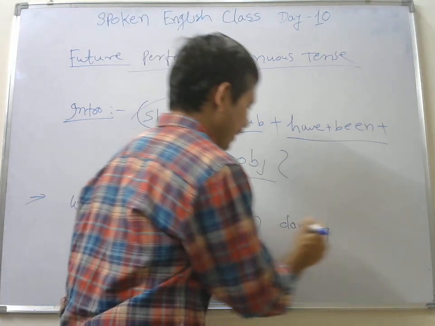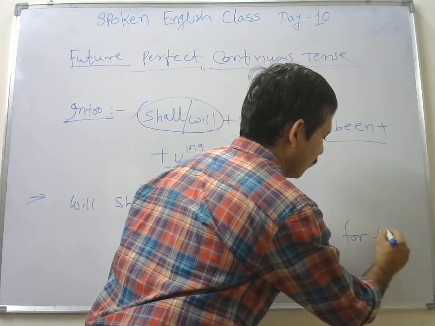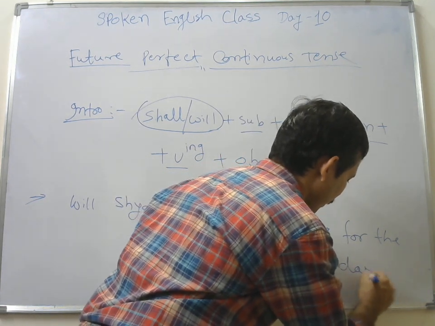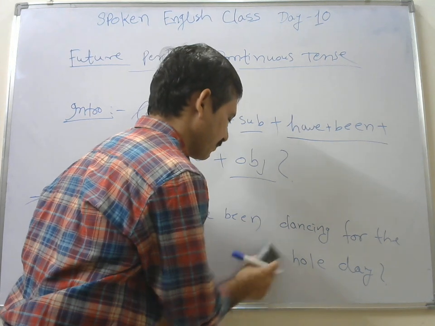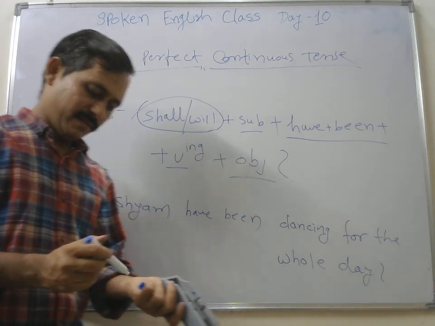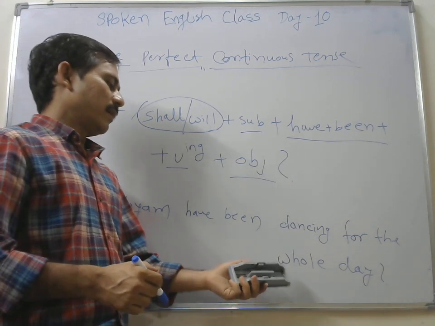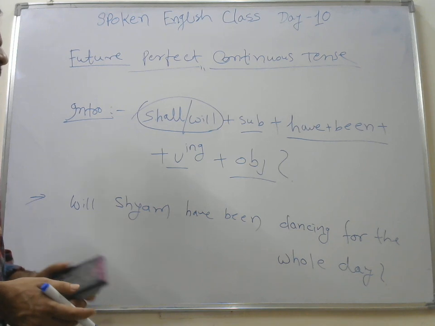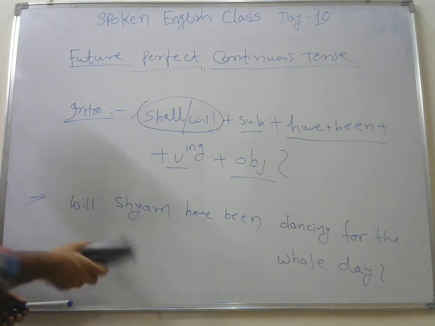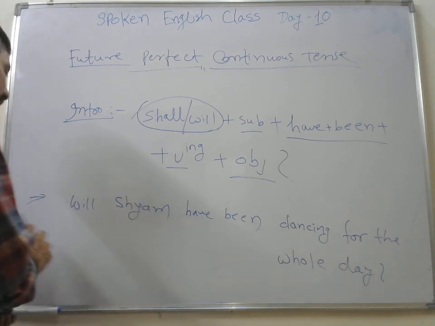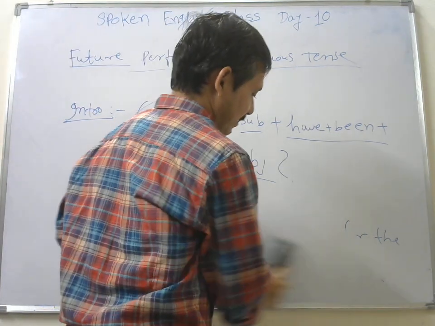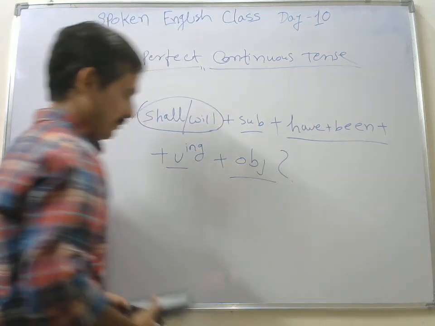Will Shyam have been dancing for the whole day? For the whole, entire, whole day. Yes friend, whole means entire. Whole numbers you must have studied in maths, right? Whole numbers, so whole day. So will Shyam have been dancing for whole day? So this is one example. Will he have been dancing for the whole day?